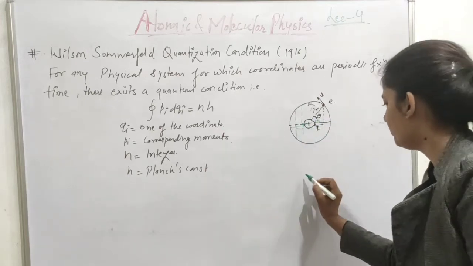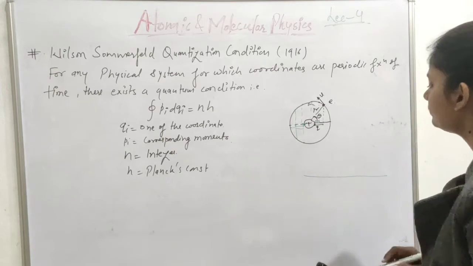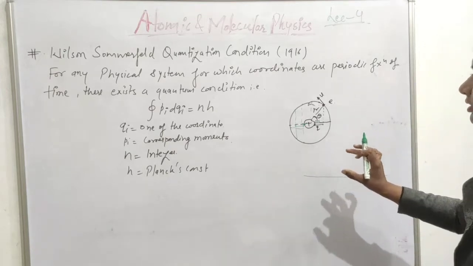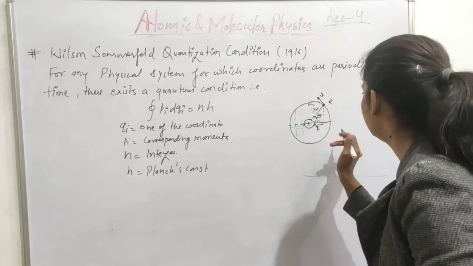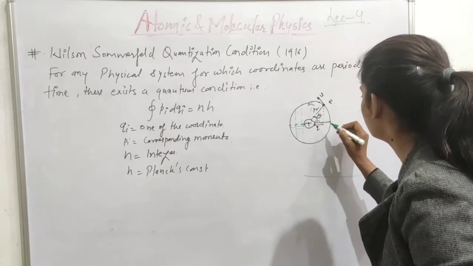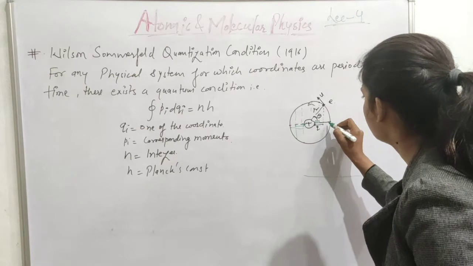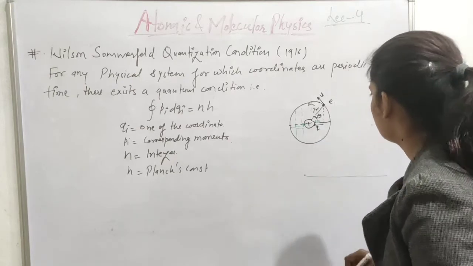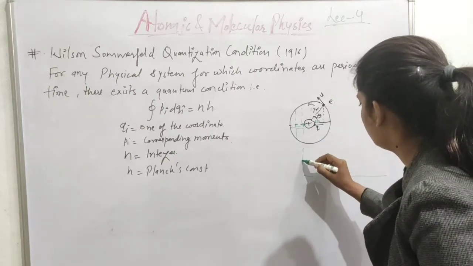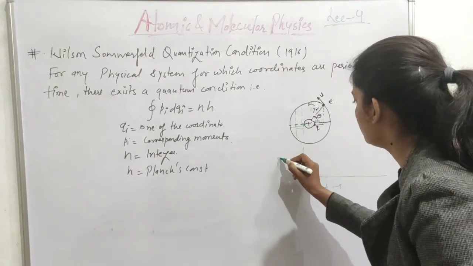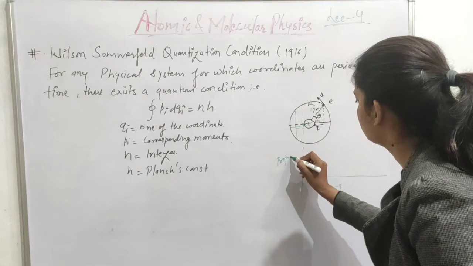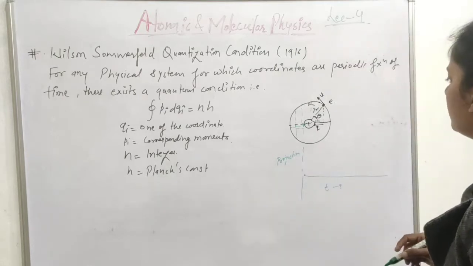If I make a graph between the projection and time, then what will you have? Initially the electron was here. Suppose the electron starts its motion from here, then the projection was 0. This axis represents time and this axis represents the magnitude of projection.